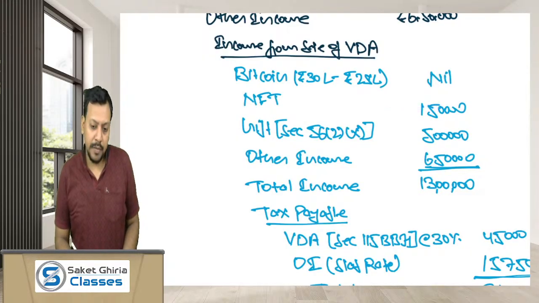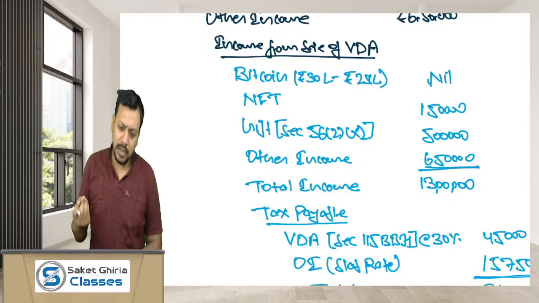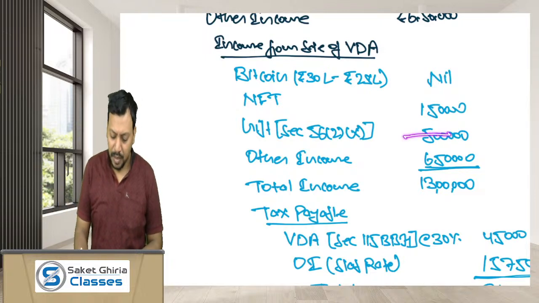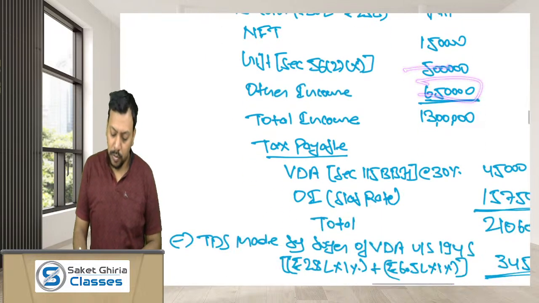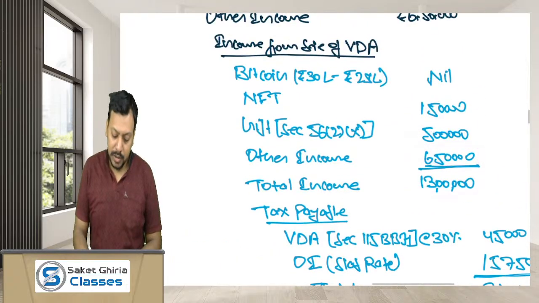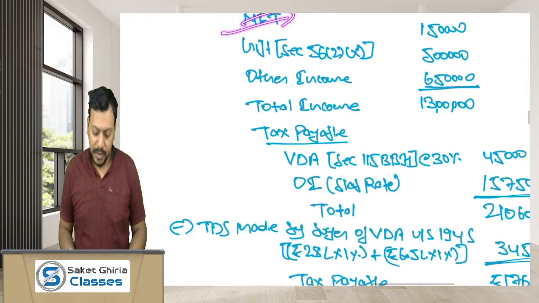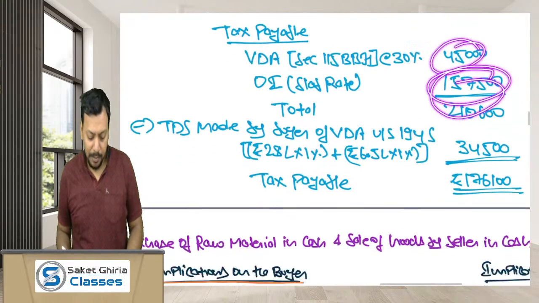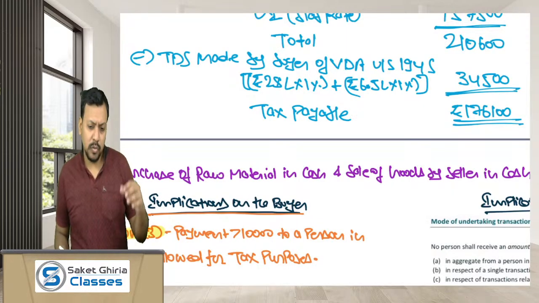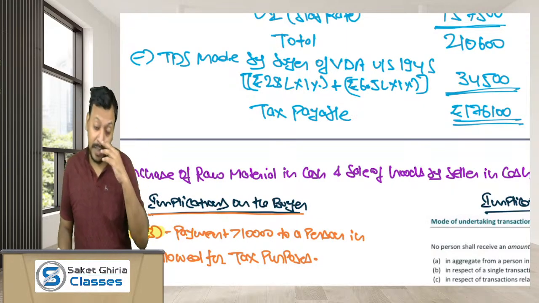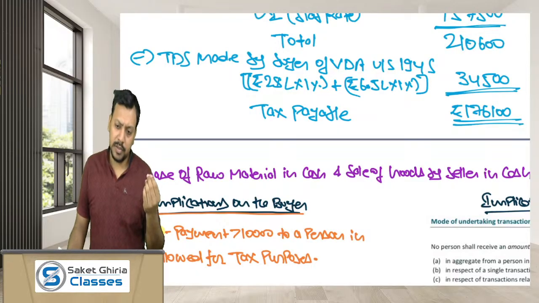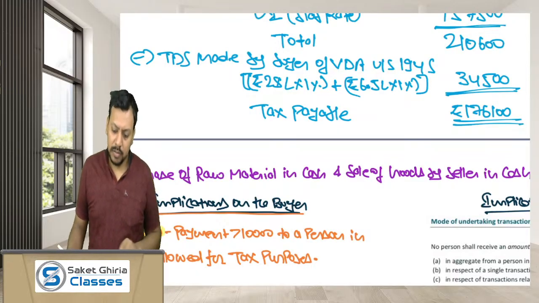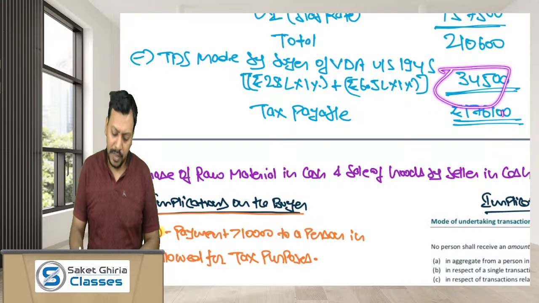Gift, you have received NFT from your friend which is exceeding the limit of 50,000. So the entire FMV of 5 lakh is taxable. Other income is given 6,50,000. Total income is 13 lakh, out of which this 1,50,000 is going to be taxed at the rate of 30%, and remaining income is going to be taxed at slab rate. And TDS: when you have sold the Bitcoin for 28 lakh and NFT for 6,50,000, 1% TDS has been made by the buyer. So the TDS already made is 34,500. Tax liability is this much.